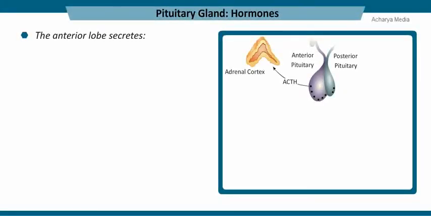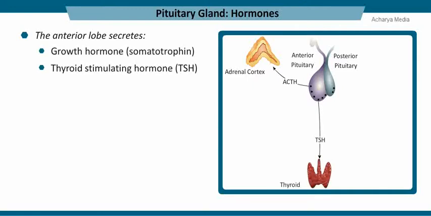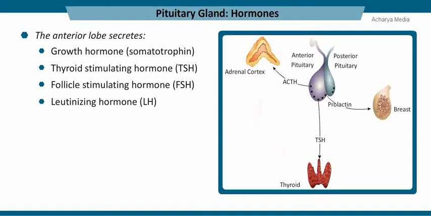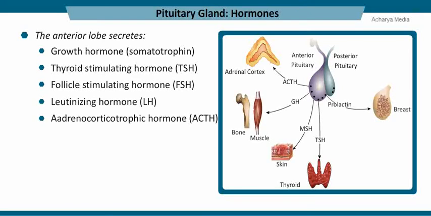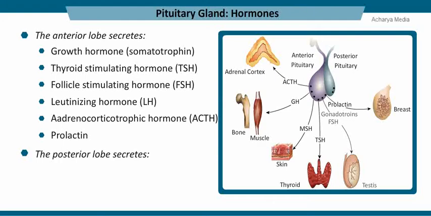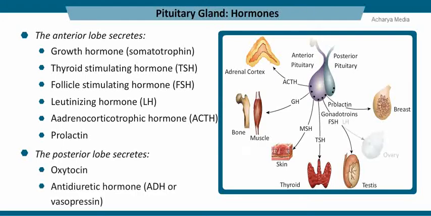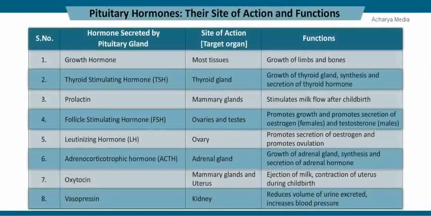Hormones secreted by anterior lobe are growth hormone, thyroid-stimulating hormone, follicle-stimulating hormone, luteinizing hormone, adrenocorticotropic hormone, and prolactin. Hormones secreted by posterior lobe are oxytocin and vasopressin. Look at the table showing hormones of pituitary, their site of action and functions.